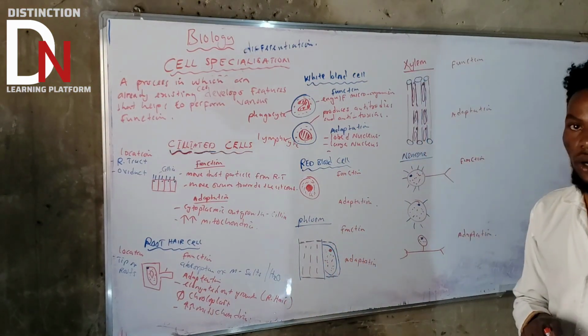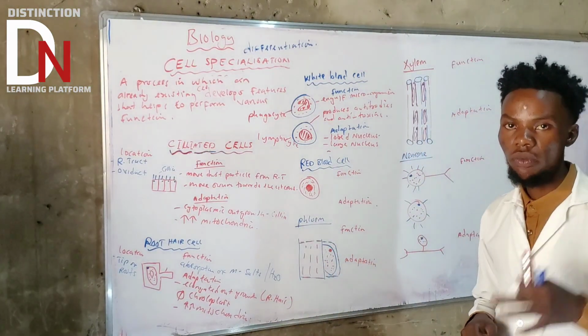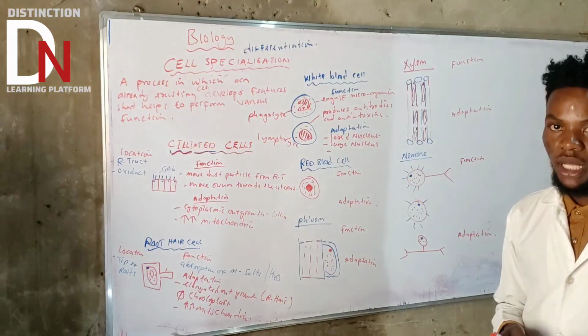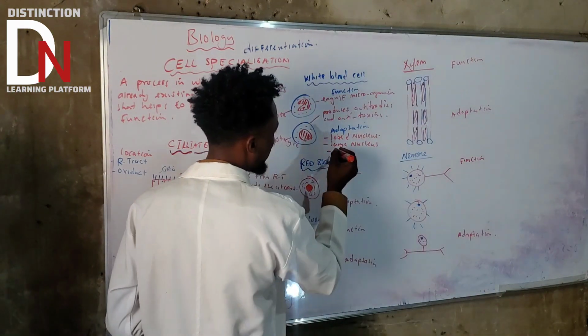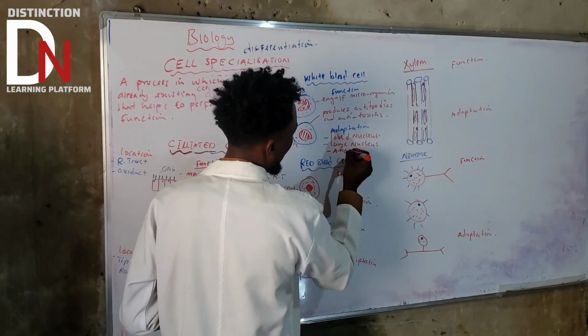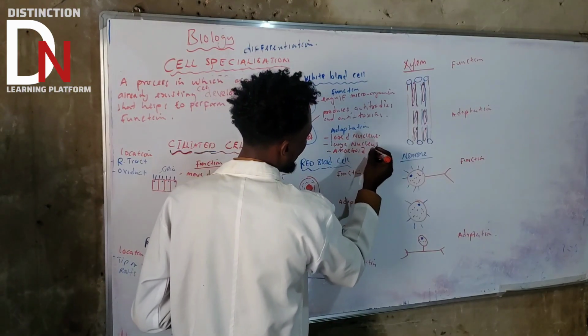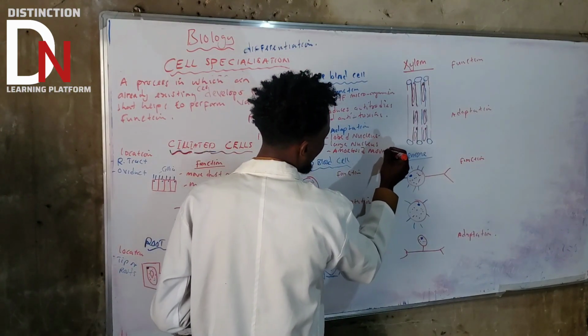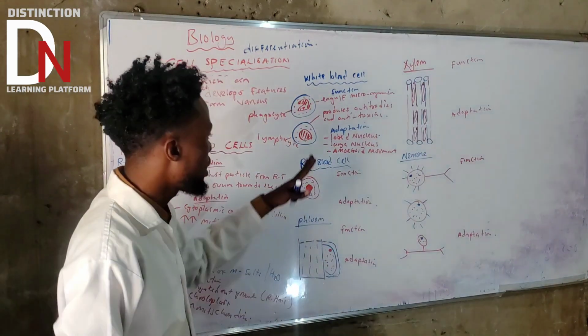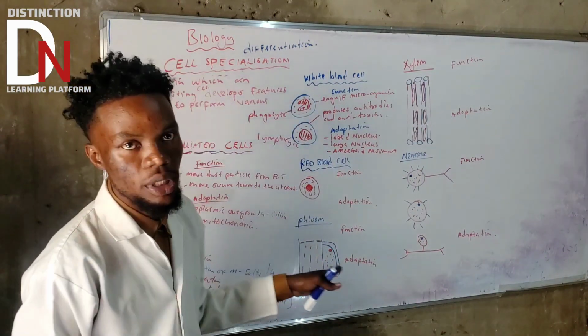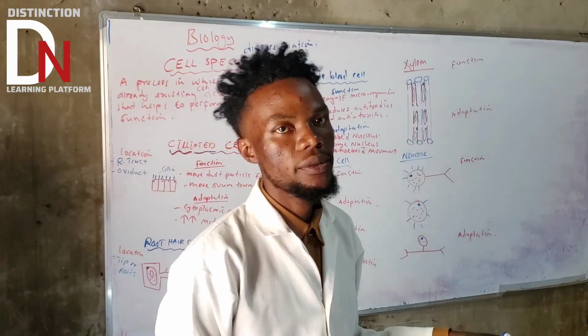That movement is one of the adaptations as well. We call it amoeboid movement. Very, very important.